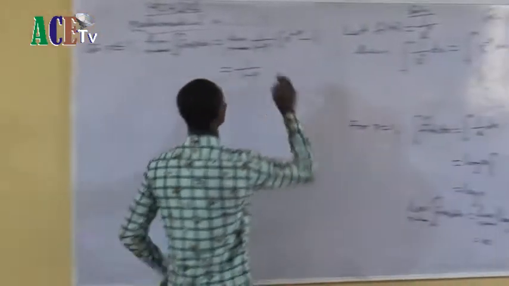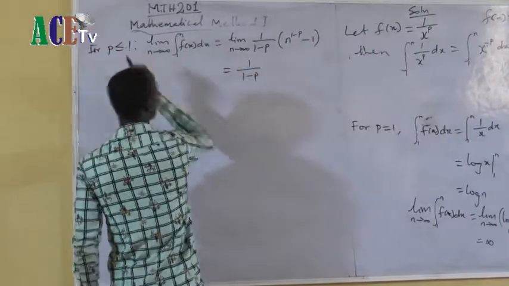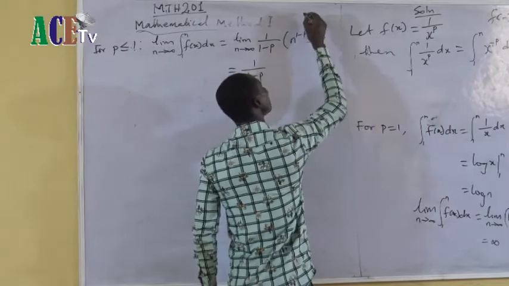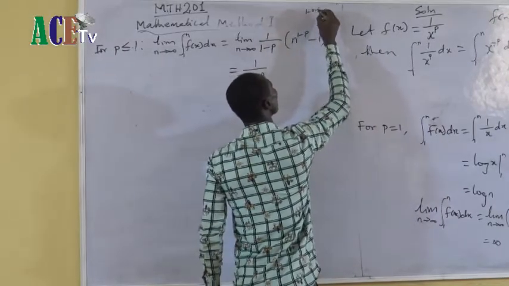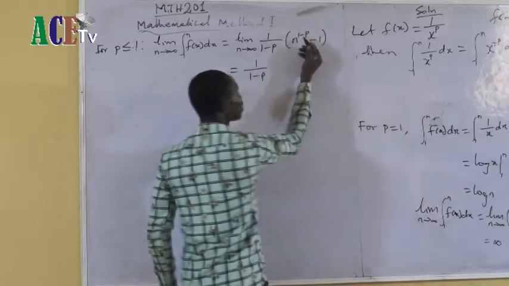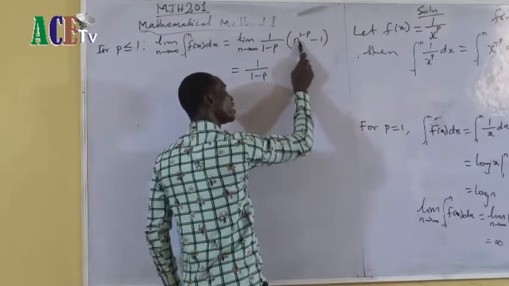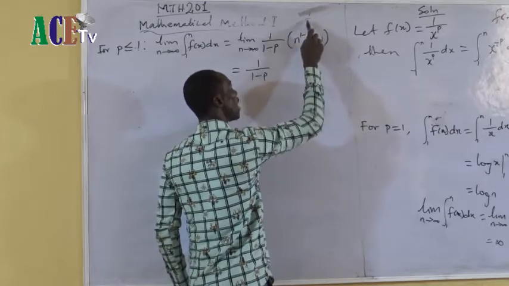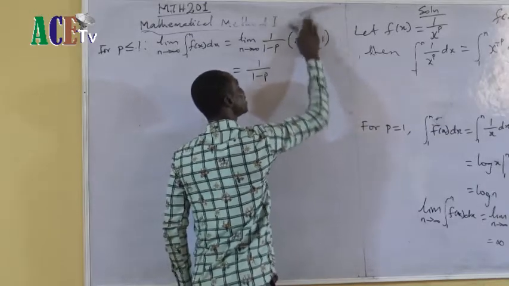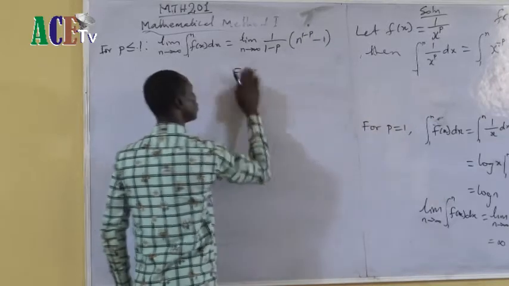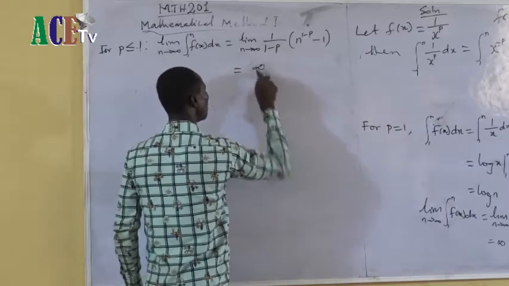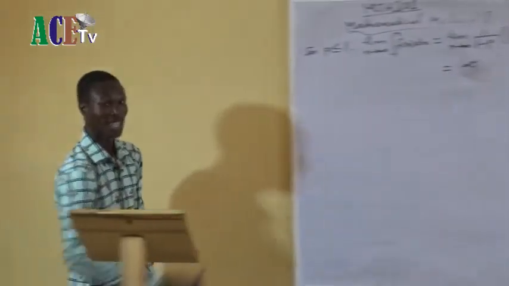If my p is less than 1, let me say 1 minus 0.5, then it will give me a positive exponent. If it gives me positive, then this one will be infinity, and 1 over infinity will give me 0. Sorry, that will be infinity.